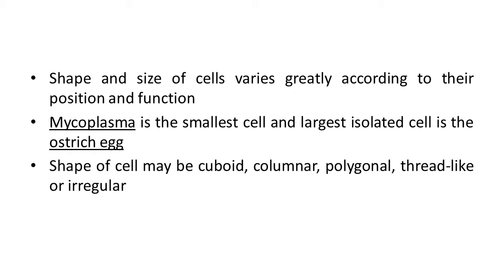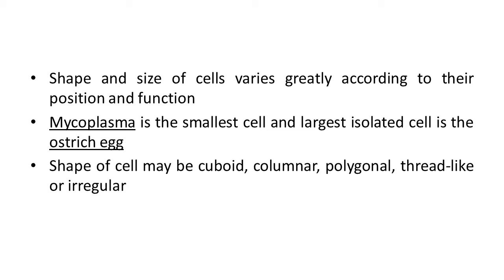If we take an overview of the cell, they possess different shape and size. So shape and size wise, these cells vary greatly according to their position and function. In nature, in living organisms, if we talk about the smallest and largest cell, we can say mycoplasma is the smallest cell.